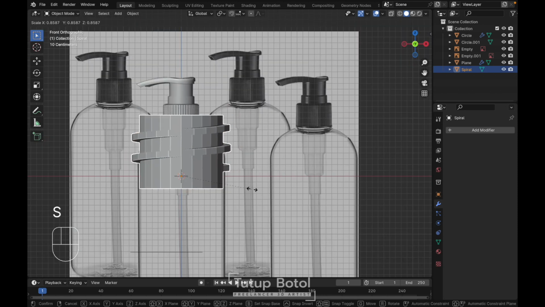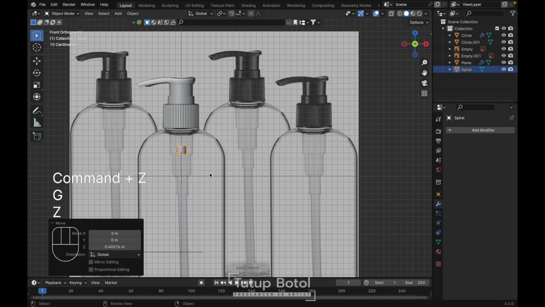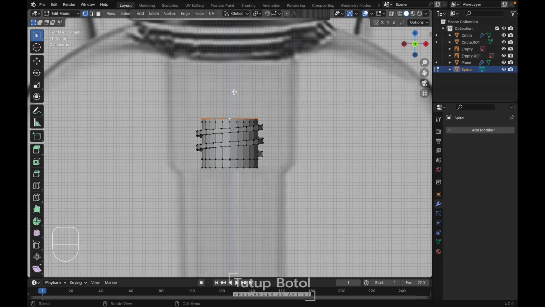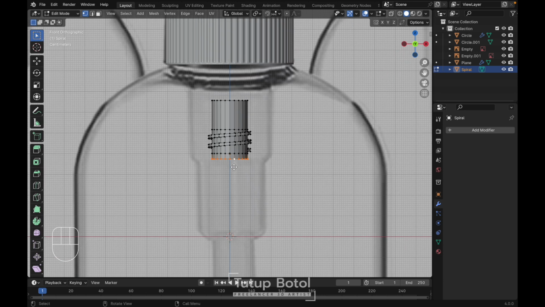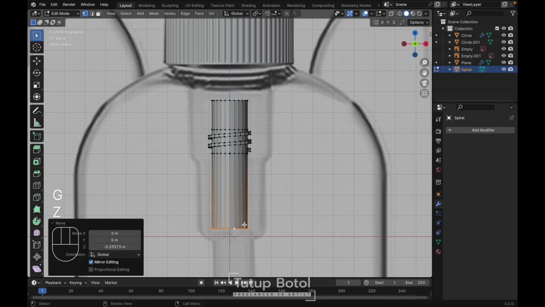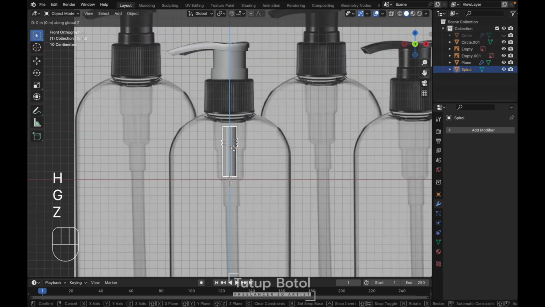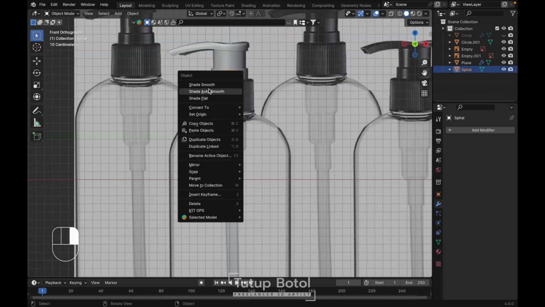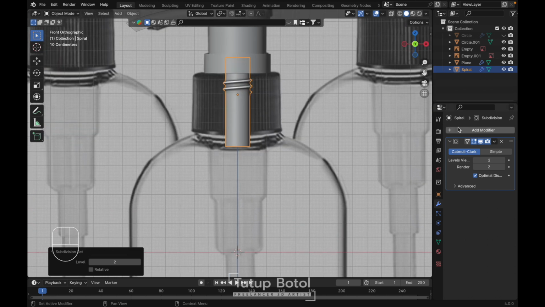Okay, we can scale this down like this. Probably something like this. And then select all of this, H, press GZ, let's put it like this. And this one, let's GZ, let's put it like this. Let's hide this one first. We're gonna move this over here. It's like this, I guess. Right click, let's shade smooth, add a subdivision modifier by pressing Ctrl 2, and let's add a bevel.